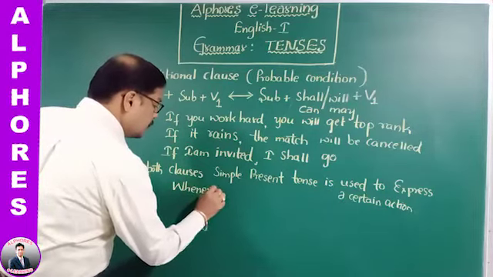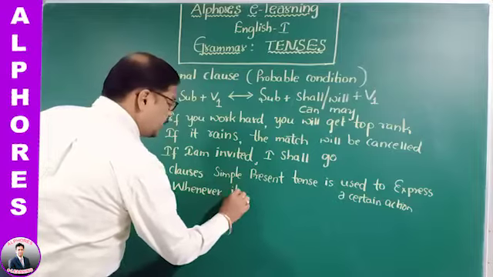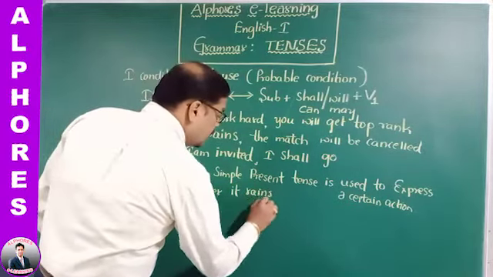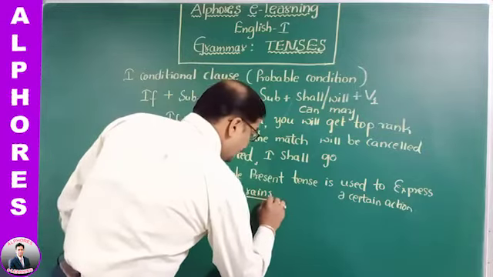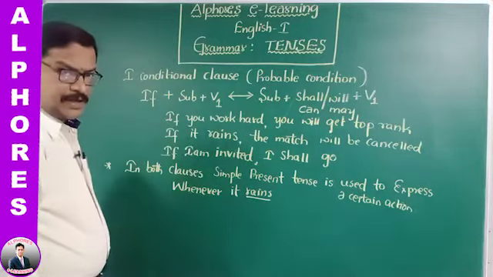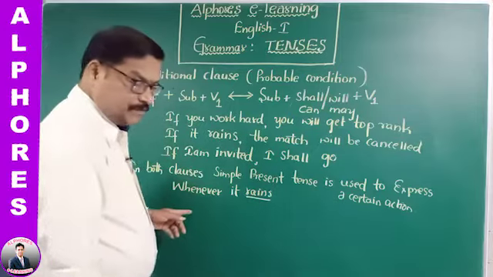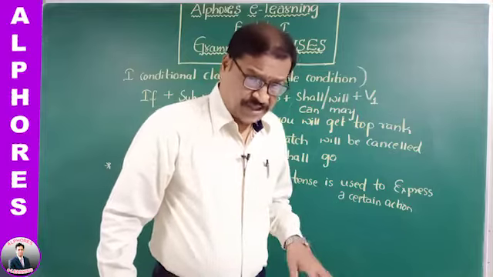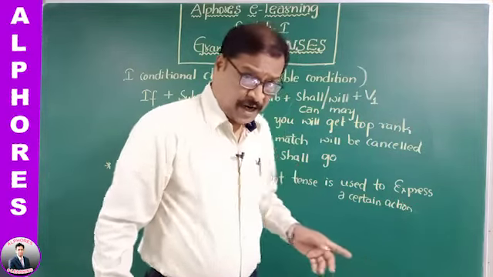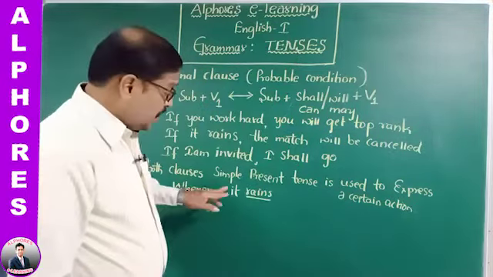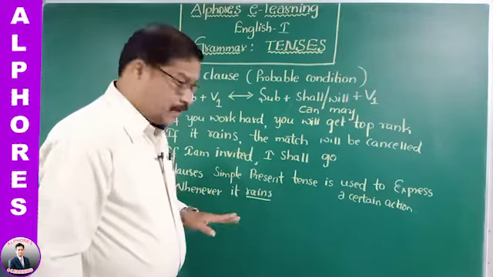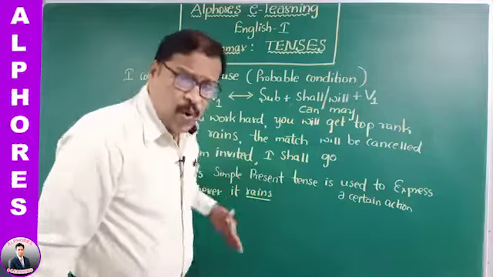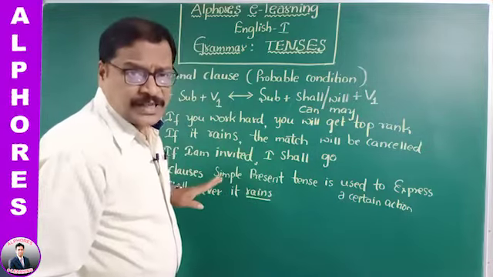Whenever it rains. Here you see the verb is in simple present tense. Whenever it rains. This is a subordinate clause because it does not convey complete meaning independently. It needs a main clause. Whenever it rains means something is to be added, otherwise it does not convey complete sense.